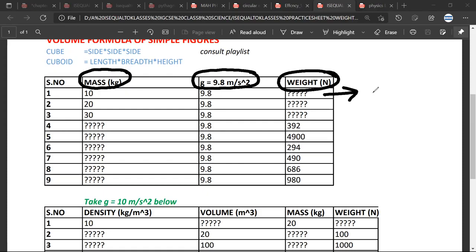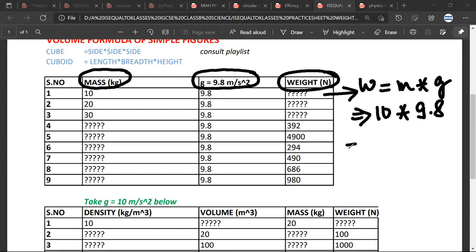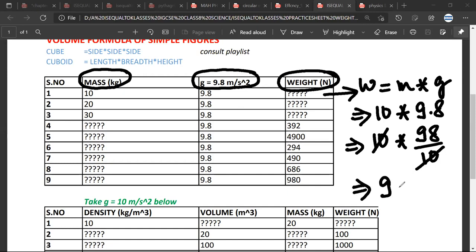What formula do we apply? Mr. Ariman. Mass into g, so we'll get weight. Mr. Satya, any doubt? No, sir. Mr. Ariman, any doubt? No, sir.